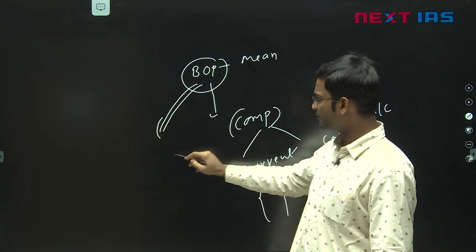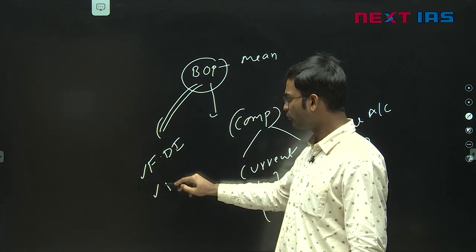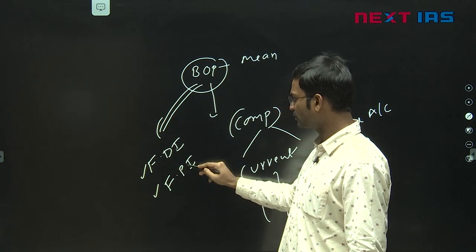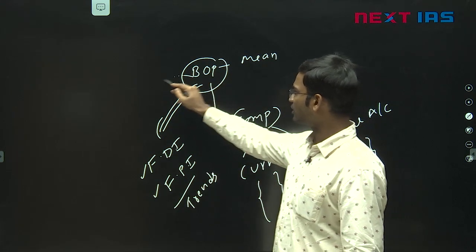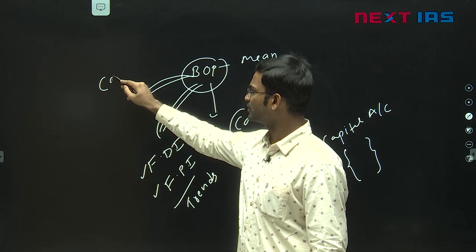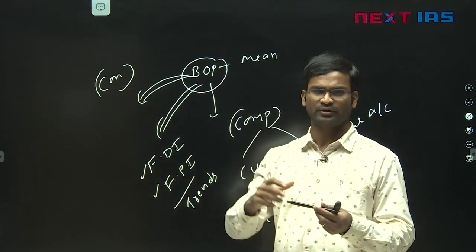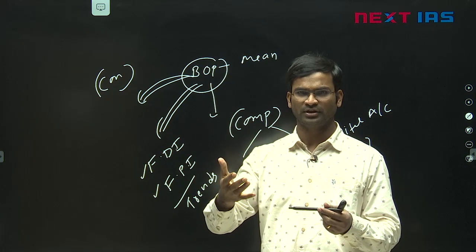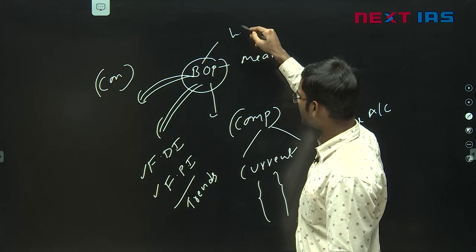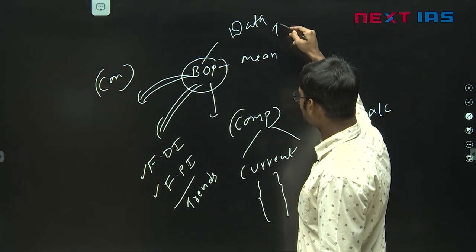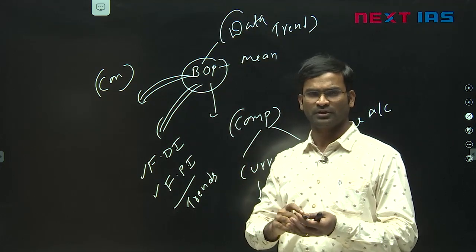Here especially FDI, foreign direct investments, foreign portfolio investments, and the trends. Then convertibility, here they can ask about current account convertibility implications, capital account convertibility implications. Then some data trends, here they are asking about the trade trends, for example, what is happening with